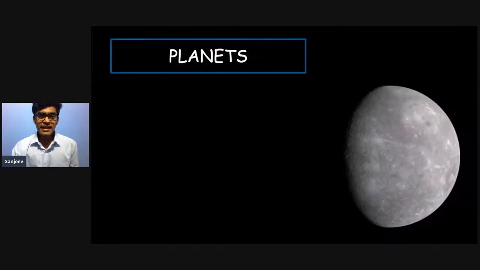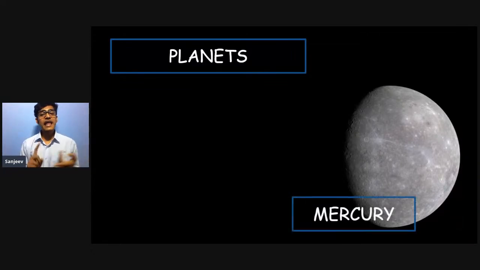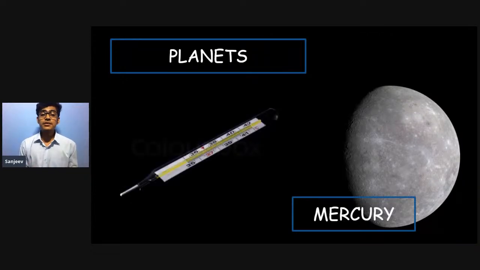And the next one is elements named after planets. Of course, there are many elements which are named after planets. One of them is Mercury. Mercury is a planet, and Mercury is also an element, as you can find in your thermometer. We had a Mercury thermometer.